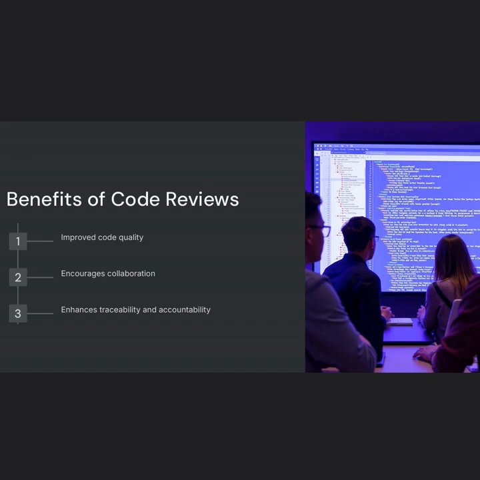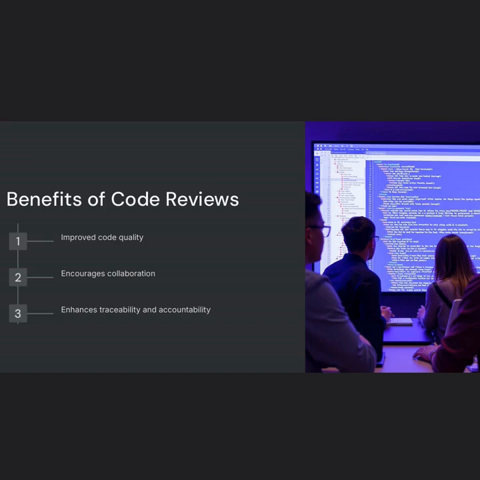In addition to finding bugs, code reviews also improve the quality of the code by ensuring that it follows best practices and is readable and maintainable. Code reviews also provide an opportunity for collaboration. When reviewing someone else's code, you can share your knowledge, point out potential improvements, and learn from the way others approach coding problems. This not only improves the quality of your project, but it also enhances the skills of everyone on the team. Code reviews are a form of knowledge sharing, allowing more experienced developers to mentor junior team members and helping everyone stay on the same page about the project's goals.